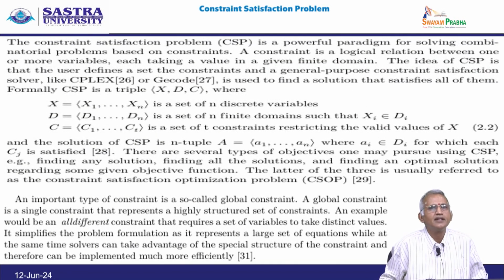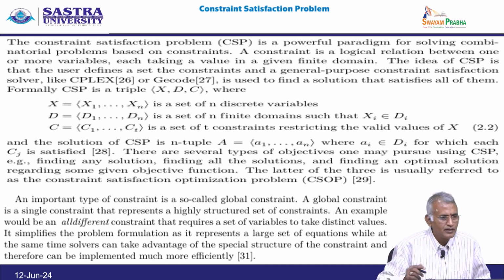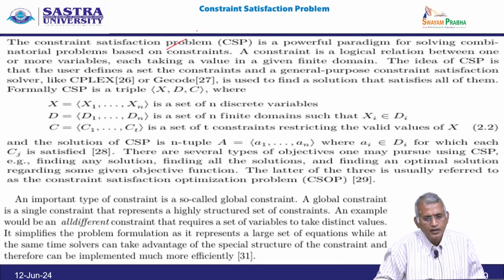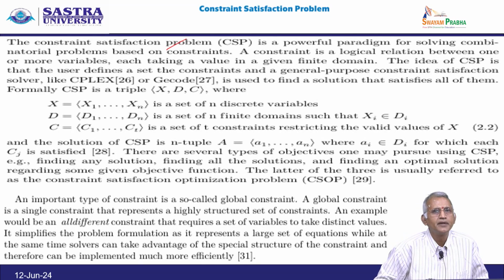Next, the constraint satisfaction problem. The constraint satisfaction problem, acronym CSP, is a powerful paradigm for solving combinatorial problems based on constraints. A constraint is a logical relation between one or more variables, each taking a value in a given finite domain.